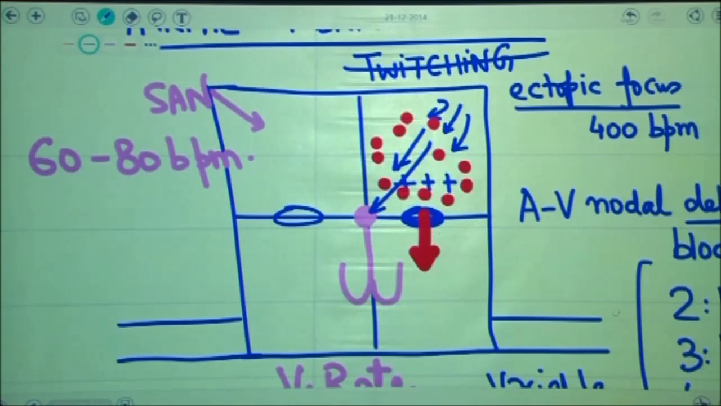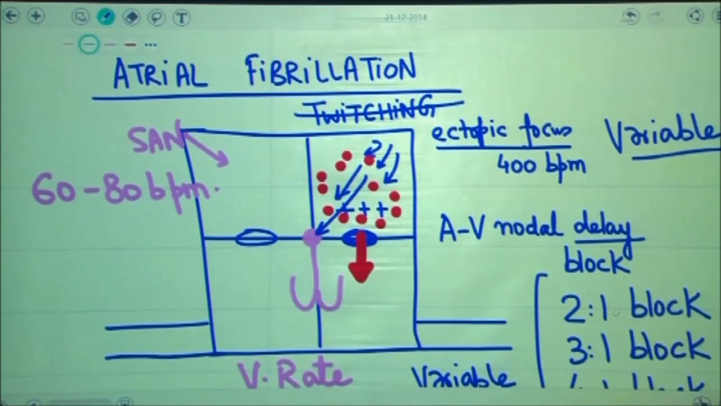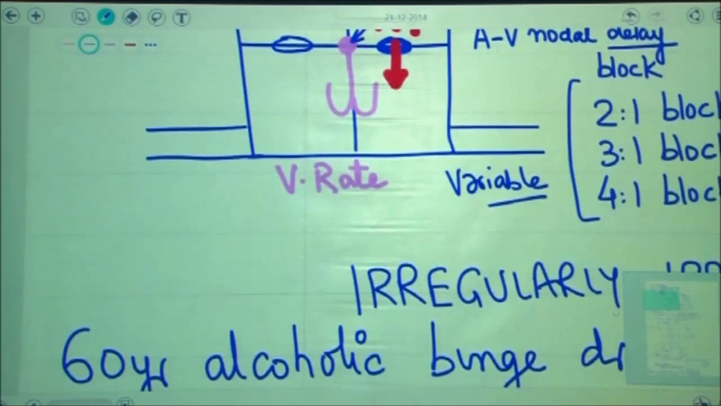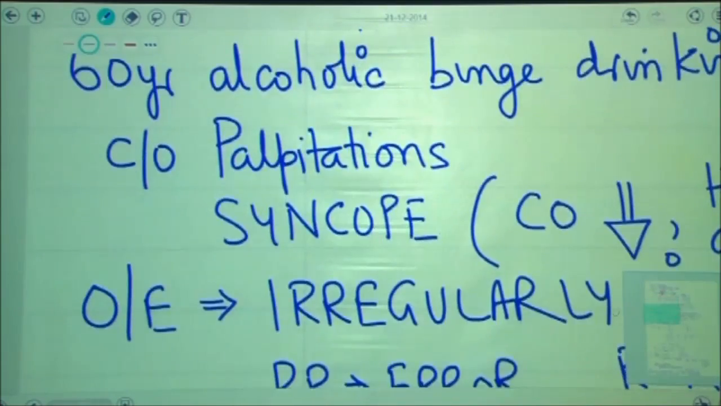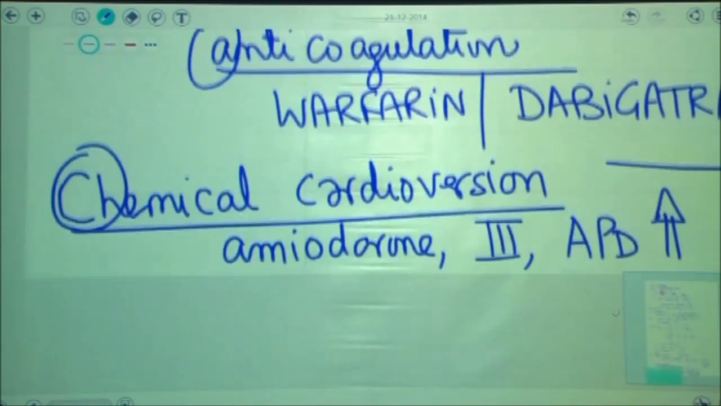I repeat again, if electrical cardioversion is given directly to this patient, the twitching of the atria will stop. Now the atria will start contracting in an orderly fashion, and orderly contraction of the atria will result in dissemination of clots into the systemic circulation. So when it comes to patients of atrial fibrillation, which is a supraventricular tachycardia, we must ensure that electrical cardioversion is only done provided there are no clots in the left atria of the patient. And if you want to know the presence of clots in the patient, then the test that can be done is